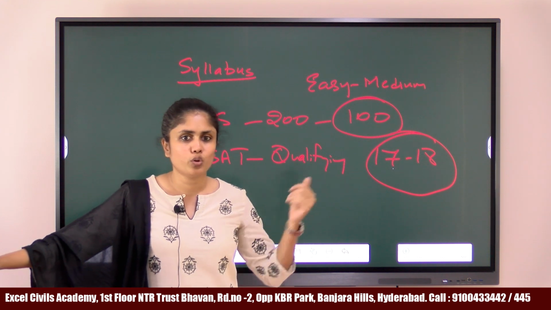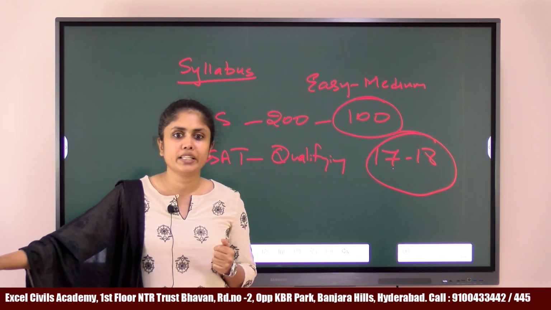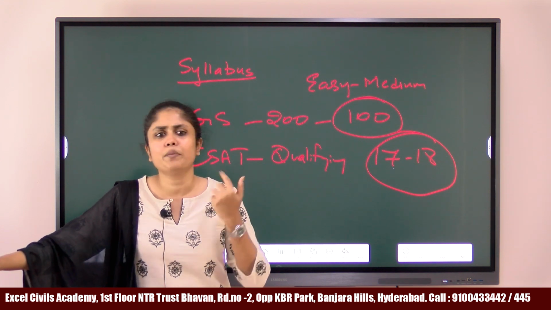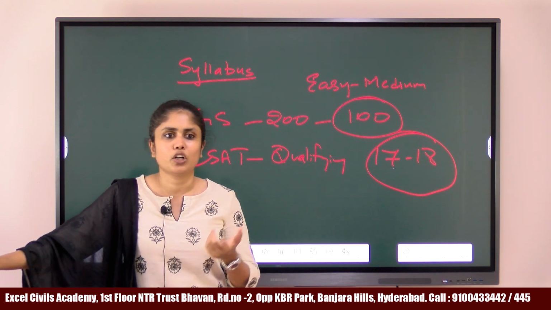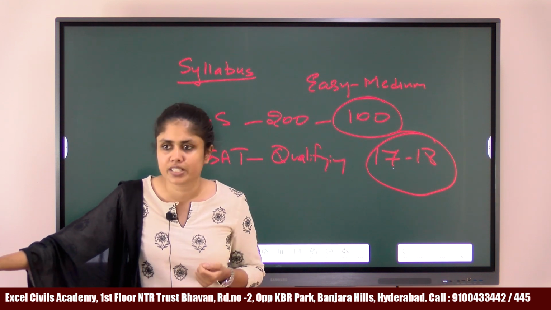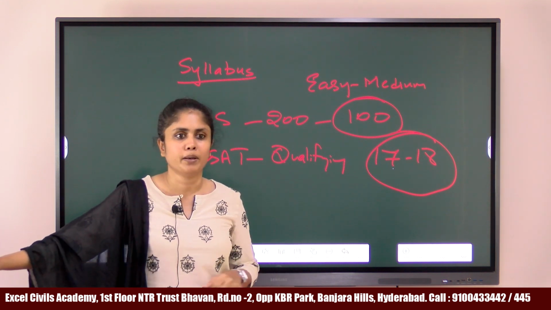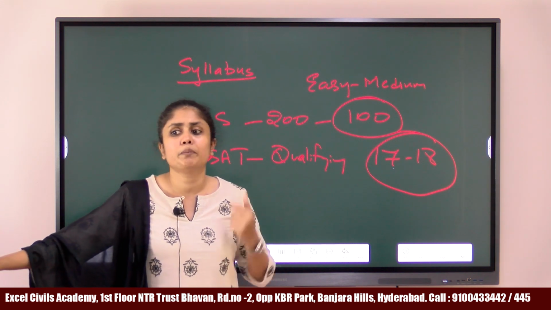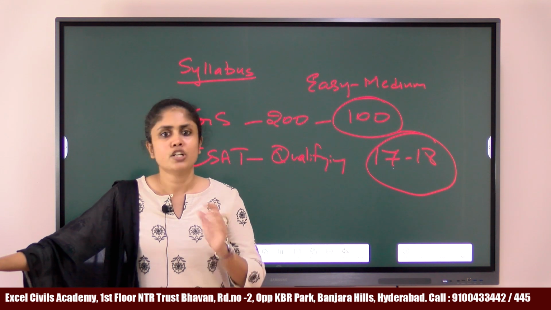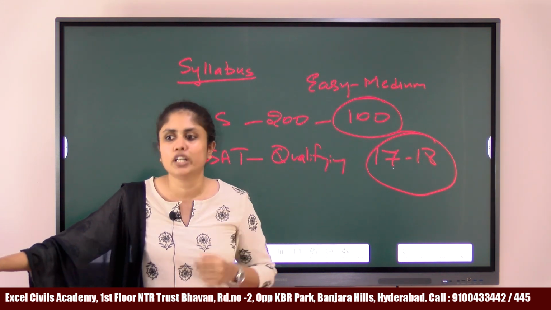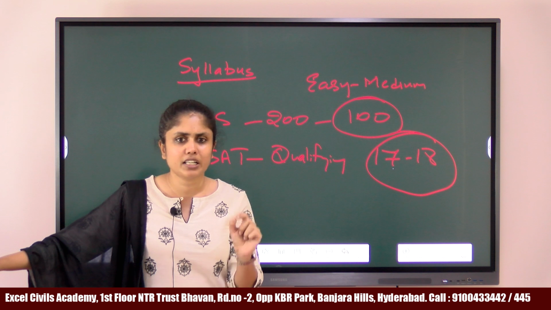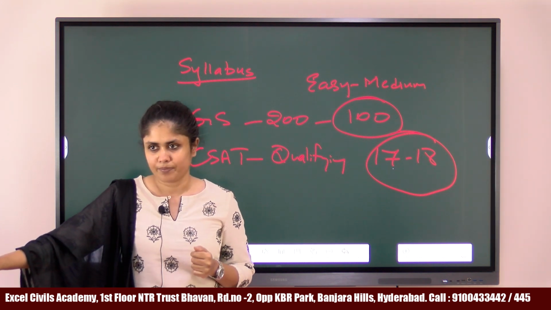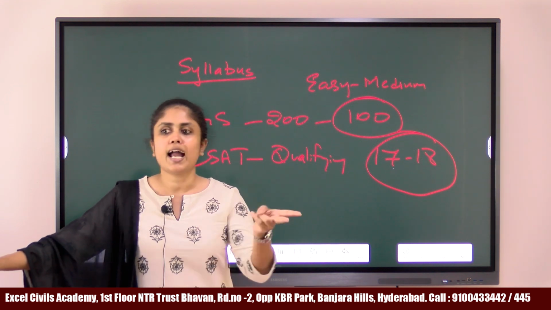okay? Because if you go through the cutoff marks of 2023, the cutoffs were around 70. Right? This time it may be higher, but in 2023 cutoffs were around 70. Why? Because the paper was difficult, including the CSAT paper. Both the papers were difficult. Right? This time it may be easy, but next time it may become difficult again. Right? So please do not expect an easy paper and go into the examination hall. You must give difficult questions in your mock test, then it will become easier on the day of the examination. Right? You will be able to tackle both easy and difficult questions.